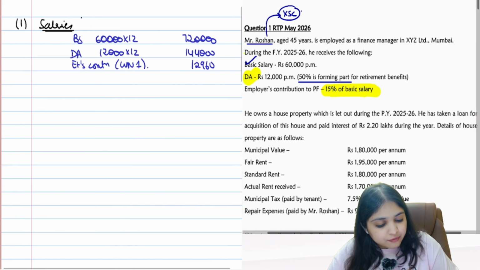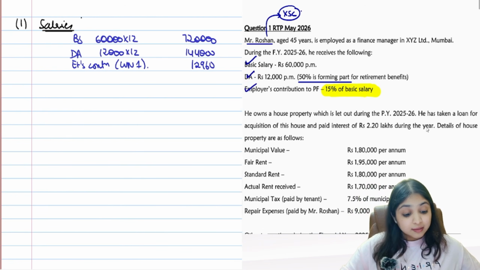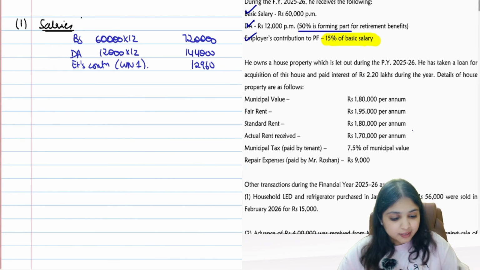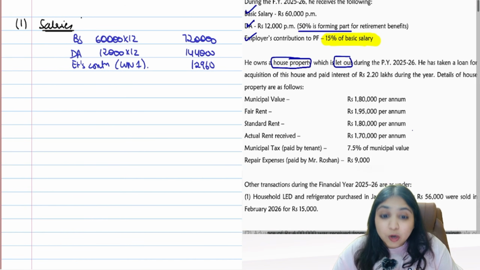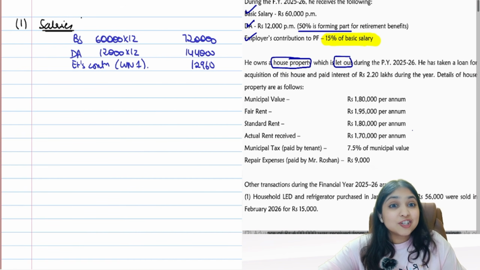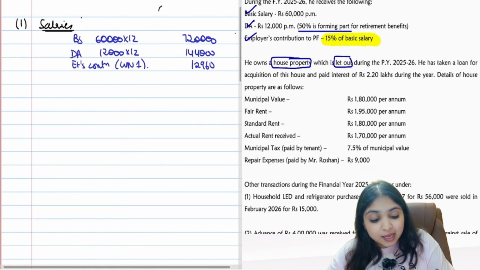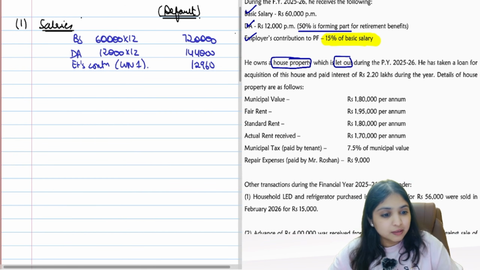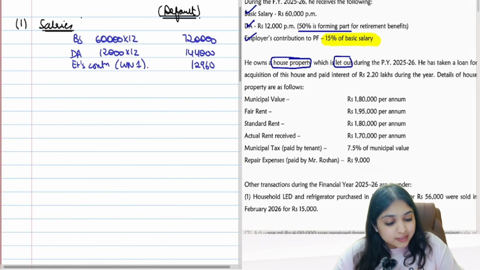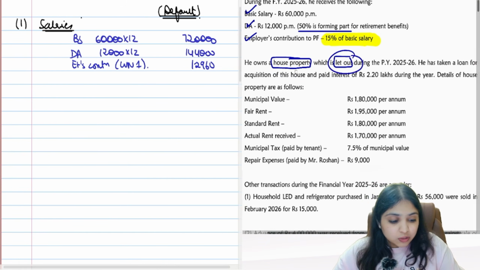With this, our first para is done. Now come to the next para. The next para is IFHP head, guys. He owns a house property which is let out, guys, let out property. And by the way, I hope you haven't forgotten, we are doing the whole computation under which regime? We read the question. Question is saying we are following default regime. So we are doing the whole computation right now as per the default regime. Okay. So then the question says he owns a house. It's a let out house.